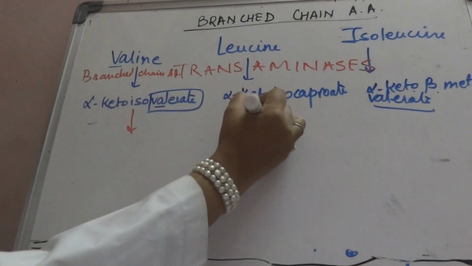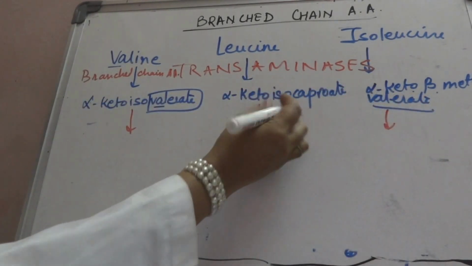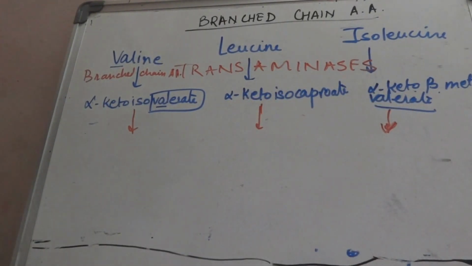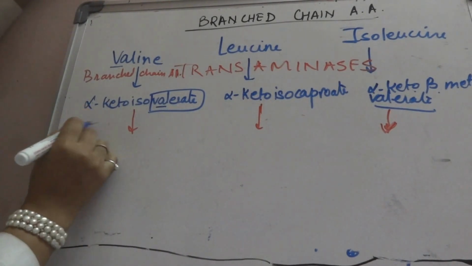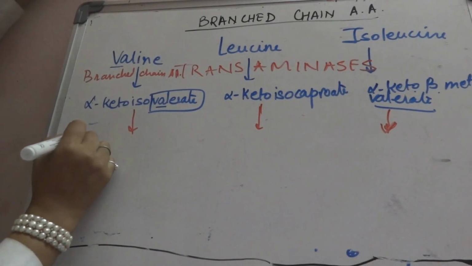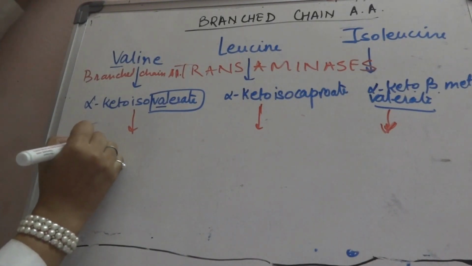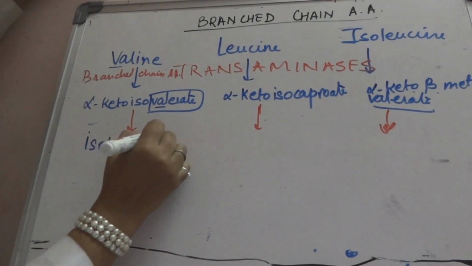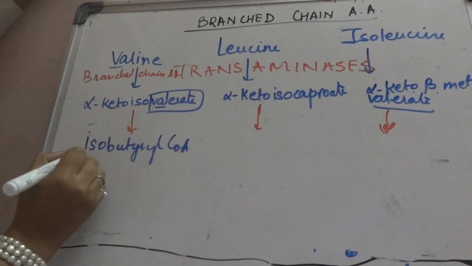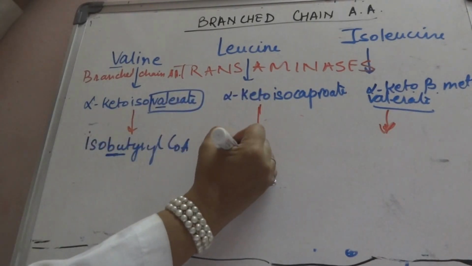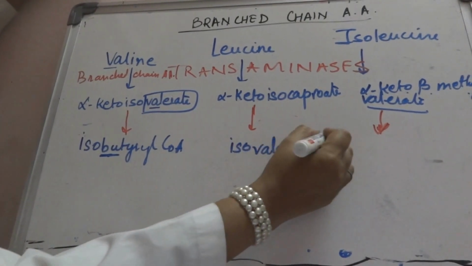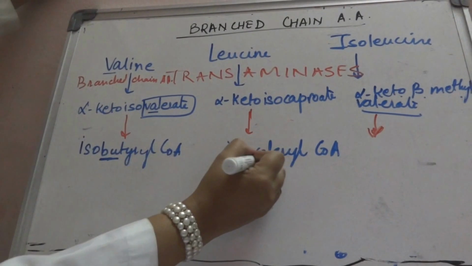Now coming to the most important reaction of our branched chain metabolism. In valine, alpha keto isovalerate will lead to the formation of isobutyryl CoA. Isobutyryl CoA. This forms butyryl CoA, but this forms isovaleryl CoA. So this is now forming isovaleryl CoA.